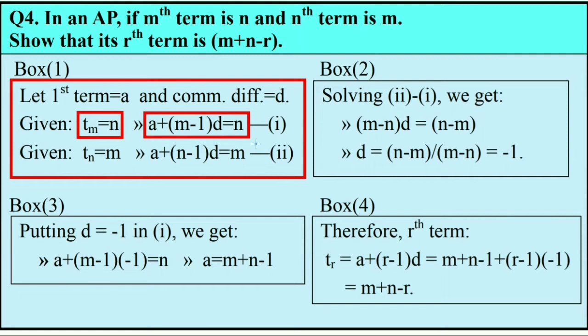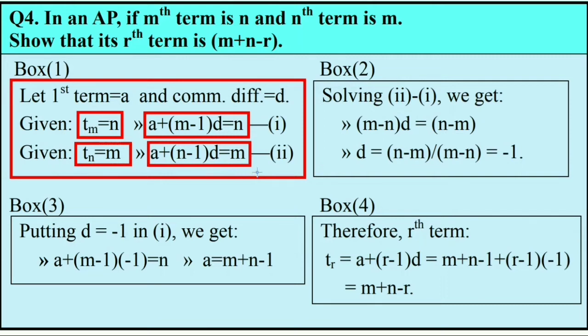It's understood that the first term is a and the common difference is d. And the next case, it's given that nth term is m. So that implies a plus n minus 1 into d is equal to m.